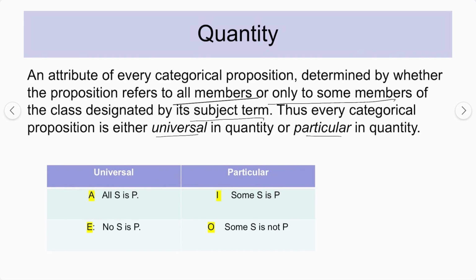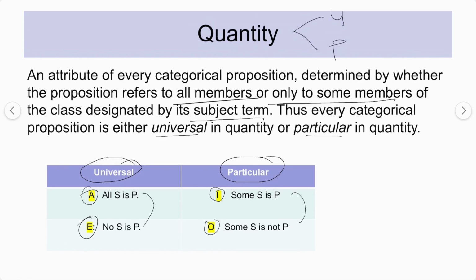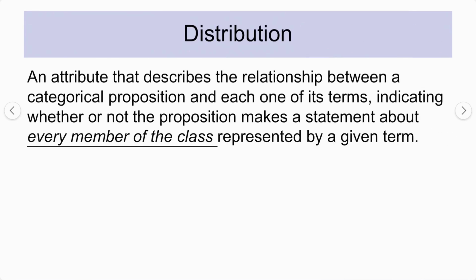So quantity के अंदर we have two things, universal and particular. In case of universal we have A preposition and E preposition, and particular के अंदर आपका I and O preposition आता है. So this is also easy to understand. We have universal and particular. Universal में we have two prepositions and particular में we have two prepositions. Now let's move to the next point, that is distribution.